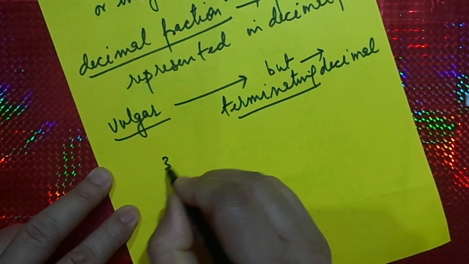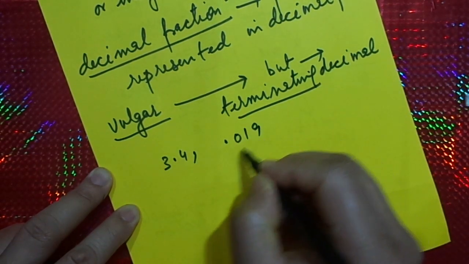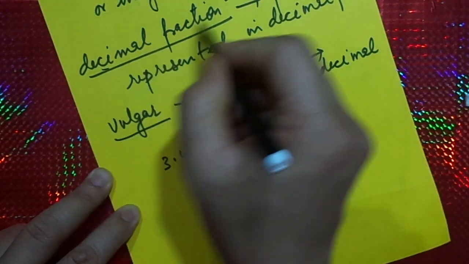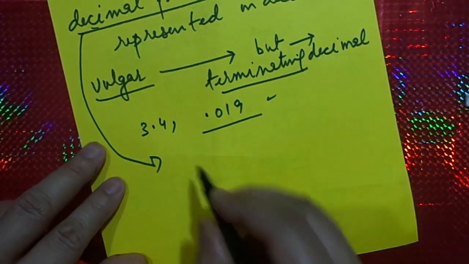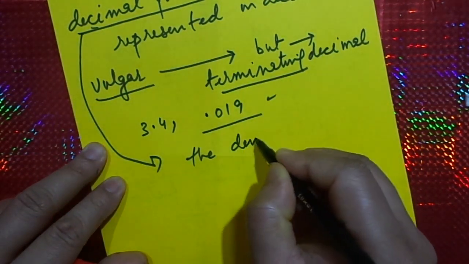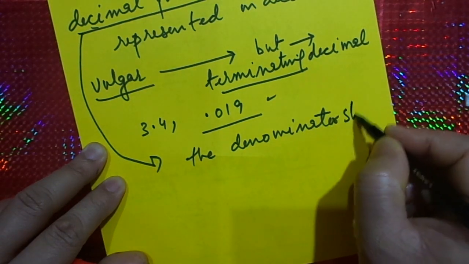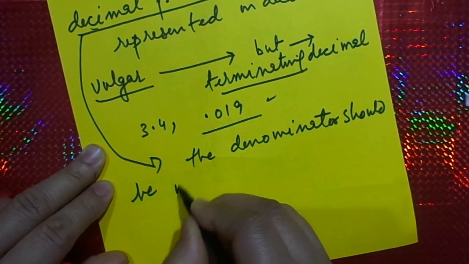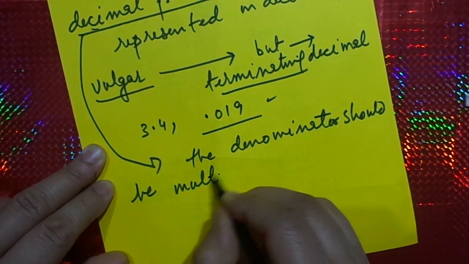A terminating decimal, like 3.4 or 0.019. And for a decimal fraction, the denominator should be multiples of 2 or 5 or 10.